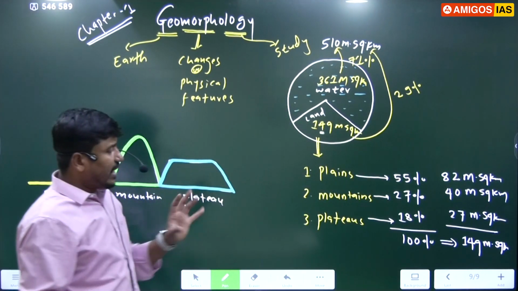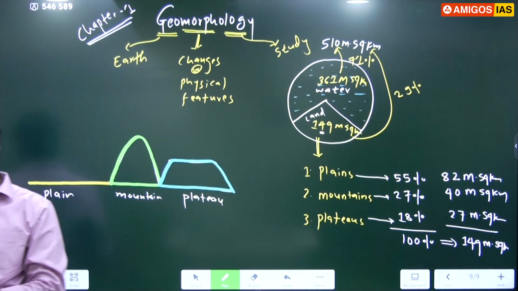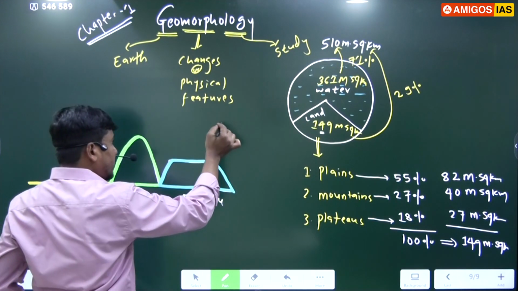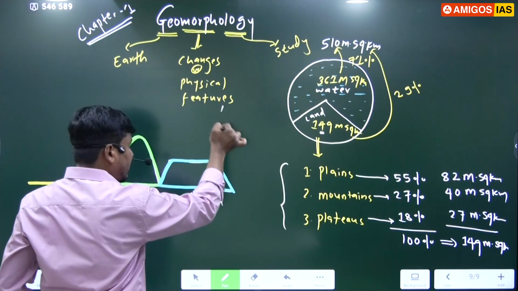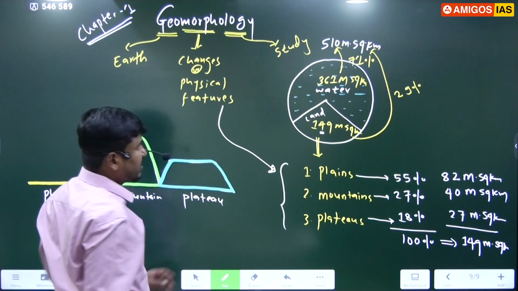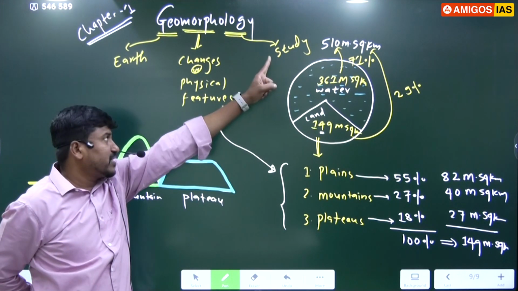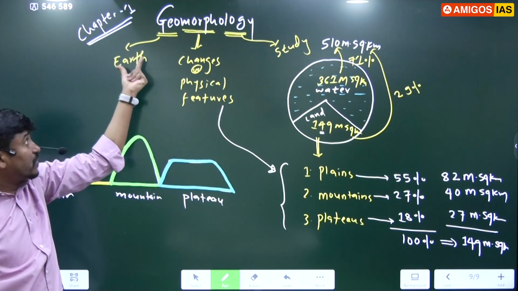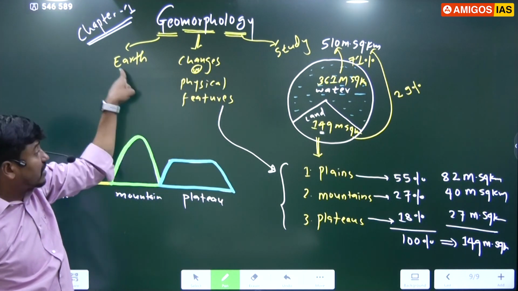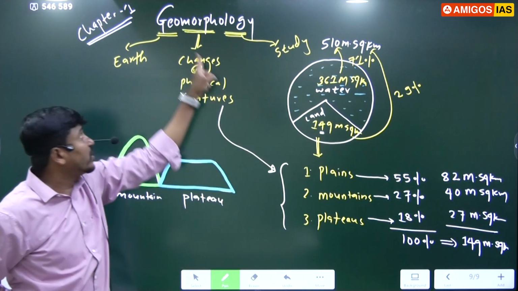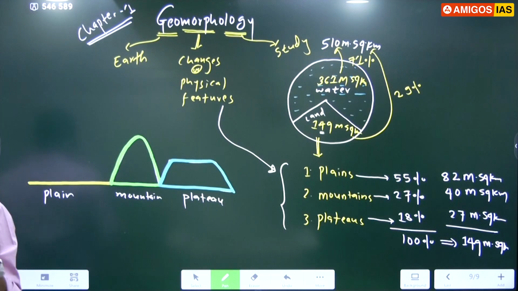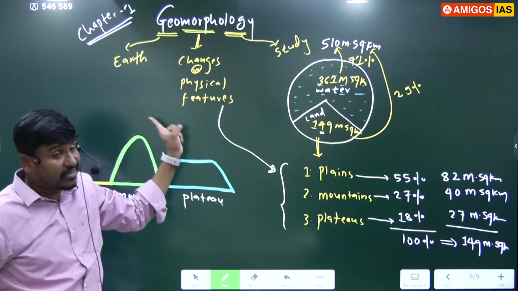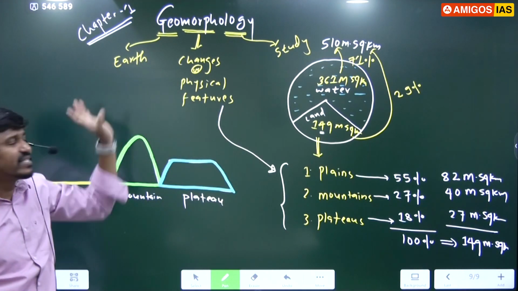So the land consists three important landforms, that is plains, mountains, and plateaus. These three are important physical features of the earth. Listen first, you can write later. Study about different physical features of the earth like plains, mountains, and plateau is known as geomorphology.